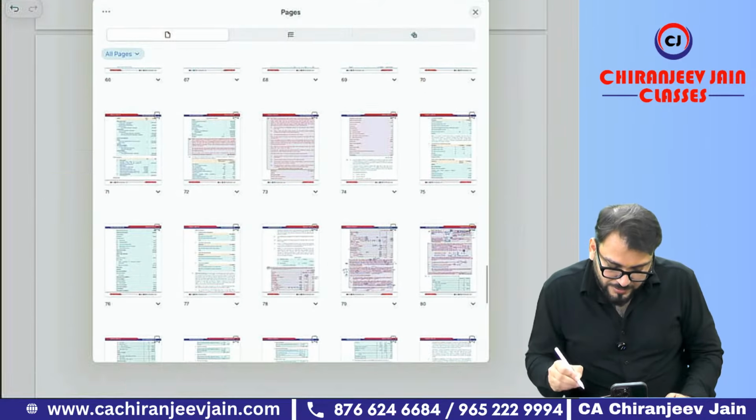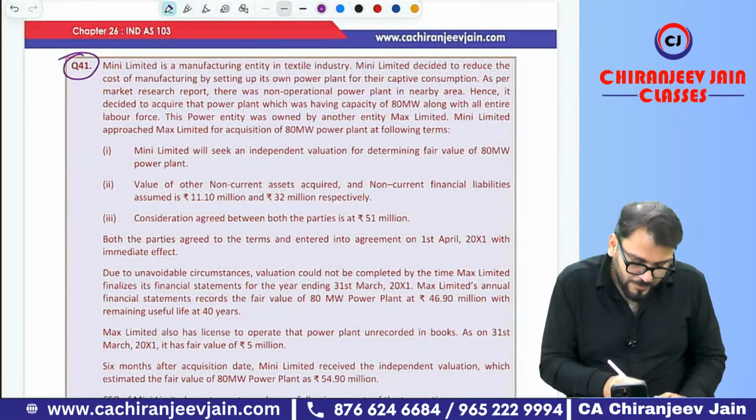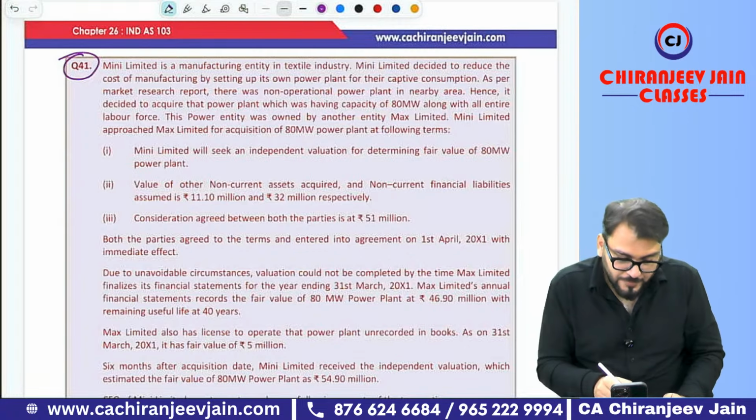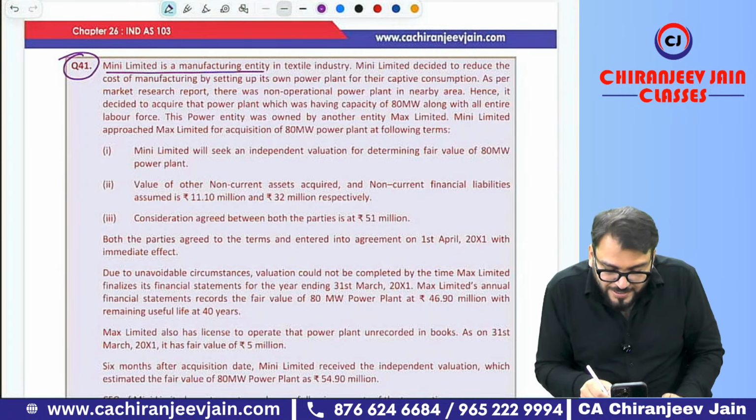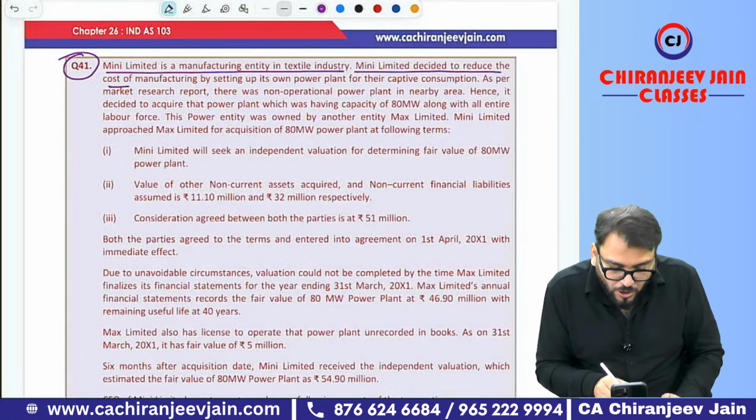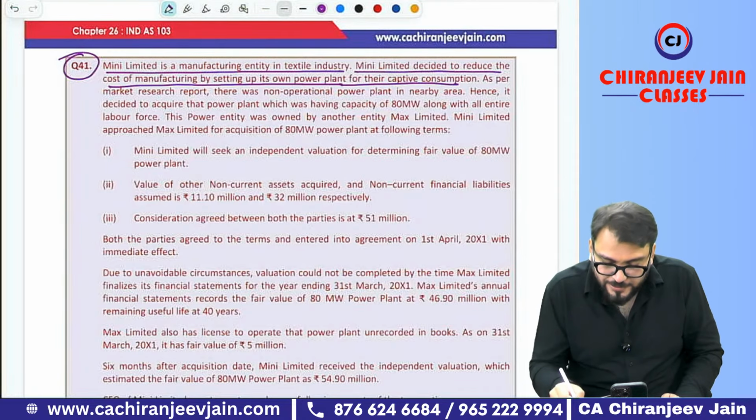Question number 41. I think this is only 40. Question 41. I like this question personally, but there is one error in the question. Mini Limited is a manufacturing entity in the textile industry. Mini Limited decided to reduce the cost of manufacturing by setting up its own power plant for captive consumption.